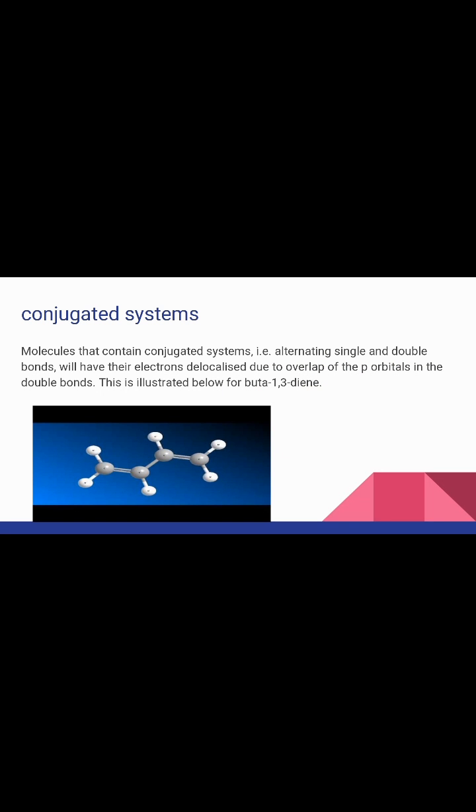Conjugated systems. Molecules that contain a conjugated system, i.e. alternating single and double bonds, will have their electrons delocalized due to overlap of the p orbitals in the double bonds. This is illustrated below for buta-1,3-diene.